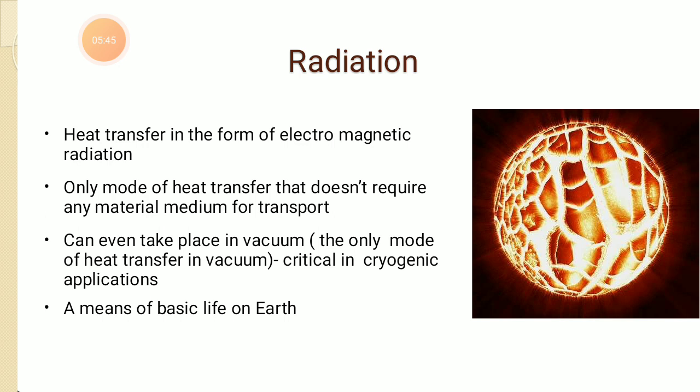For example, while launching a satellite, in the first part of the journey it will be in atmospheric condition, but as soon as that space vehicle enters a vacuum, atmospheric condition will no longer act on that space shuttle, right? So there is a complete vacuum. So this radiation is nothing but the basis of life on earth. If you imagine we don't receive solar energy, plants will not produce their own food and we can't eat food, right?